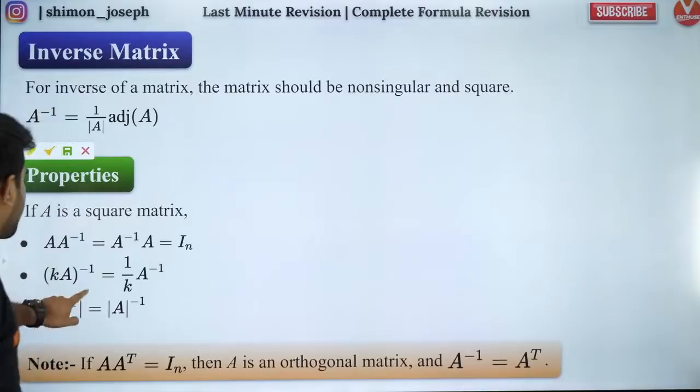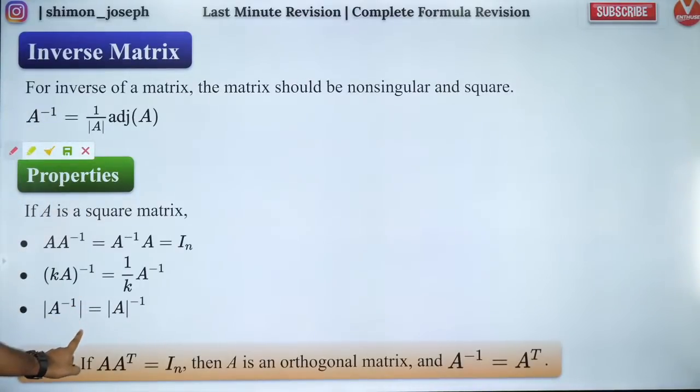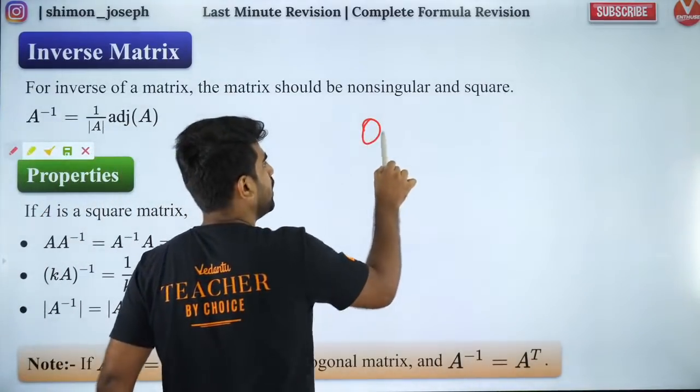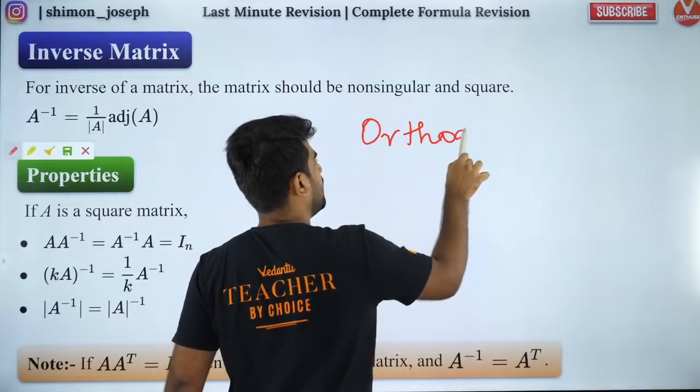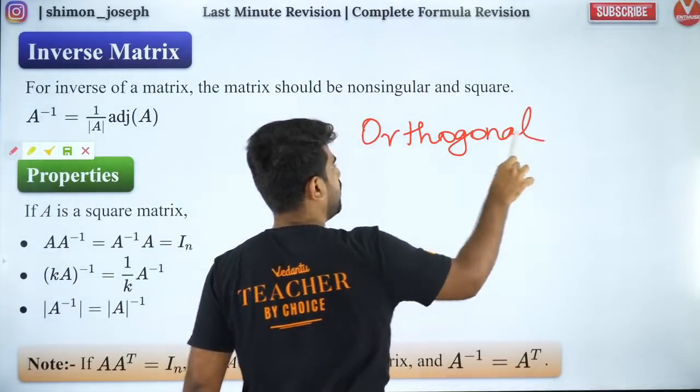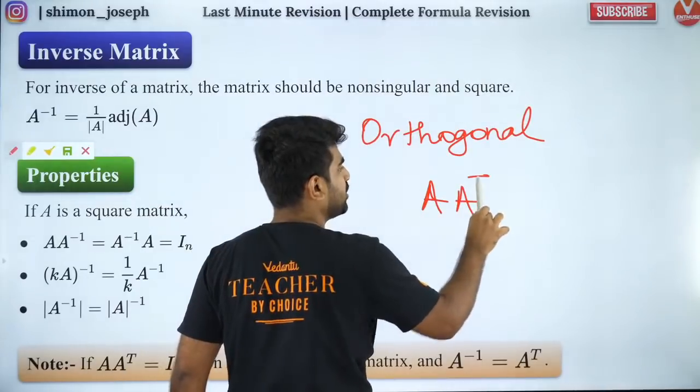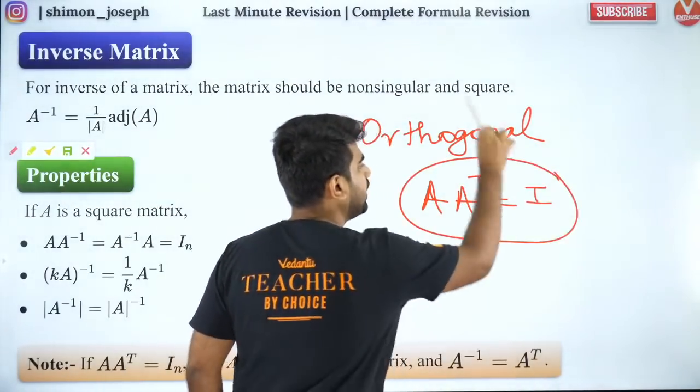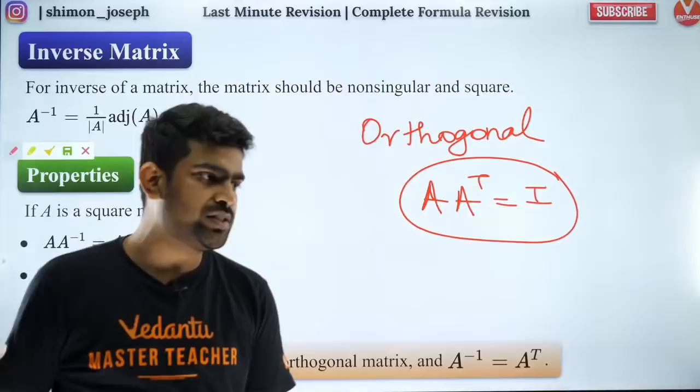So then the last property I've already told you, determinant of A inverse is equal to 1 by det of A. Clear? Then the last one is called an orthogonal matrix. What do you call an orthogonal matrix? An orthogonal matrix is a matrix for which A into A transpose is equal to I. Are you all aware of this, my dear boys and girls?